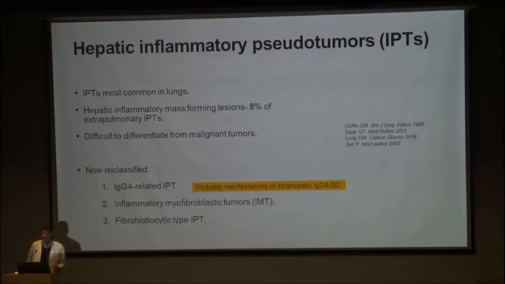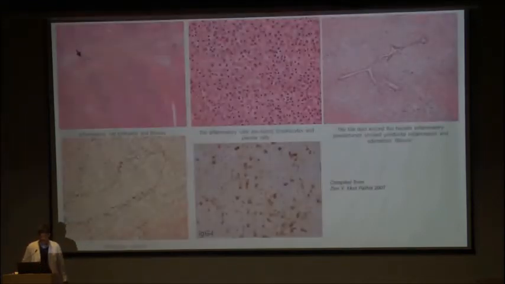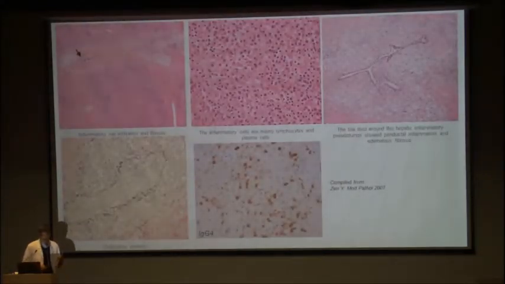If you look back, most commonly you find inflammatory pseudotumors in the lung. The largest series that we have of extra pulmonary pseudotumors is by Coffin, given in the American Journal of Surgical Pathology back in 95, and they reported that out of 84 inflammatory extra pulmonary pseudotumors, 8% occurred in the liver. And they are very difficult to differentiate from malignant tumors.